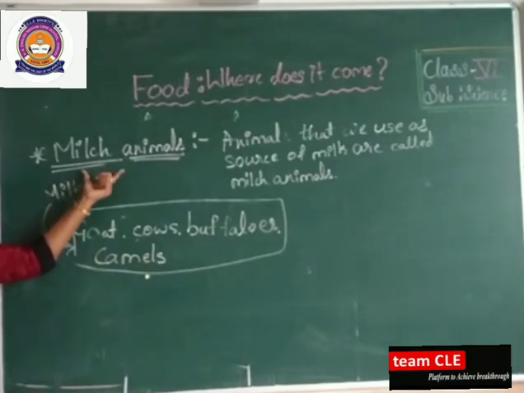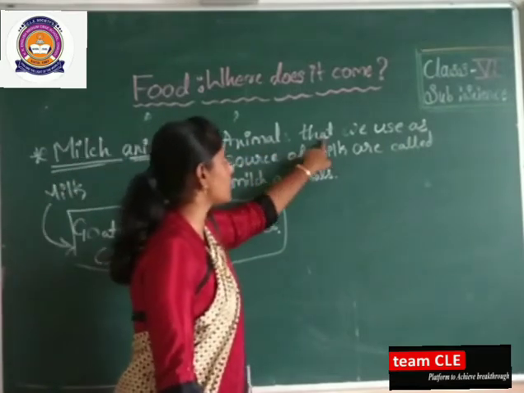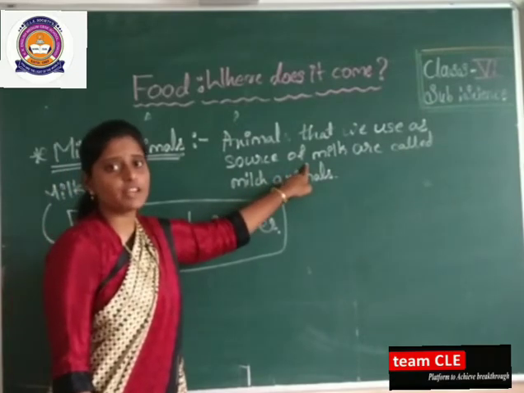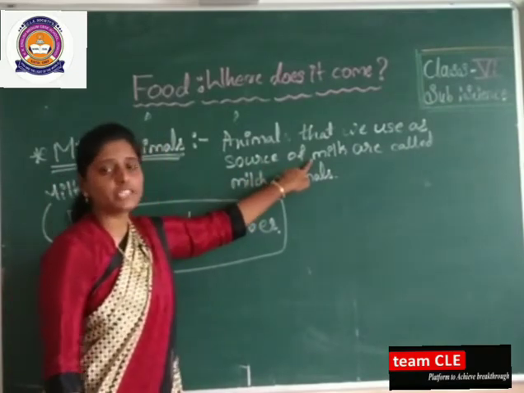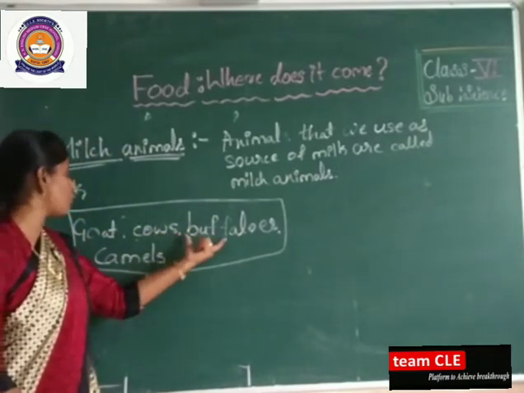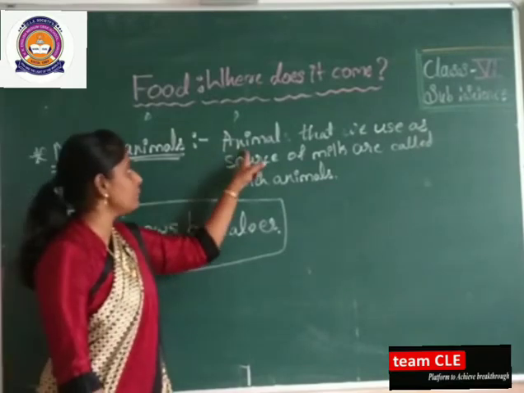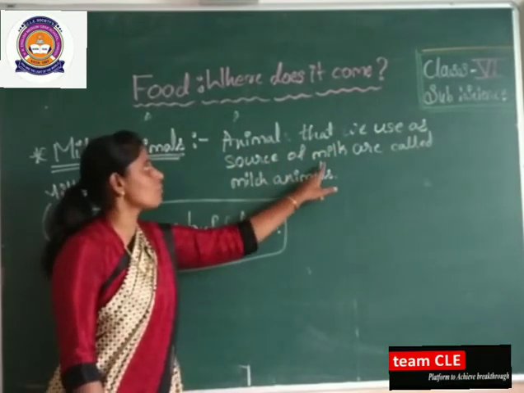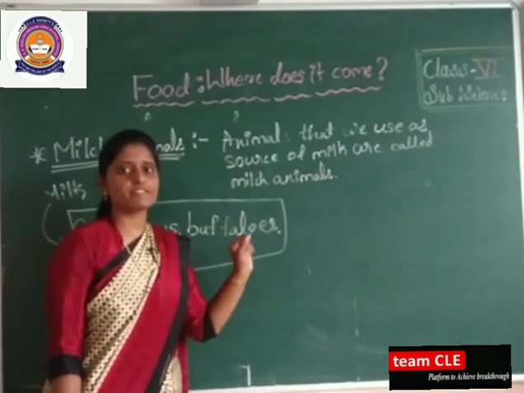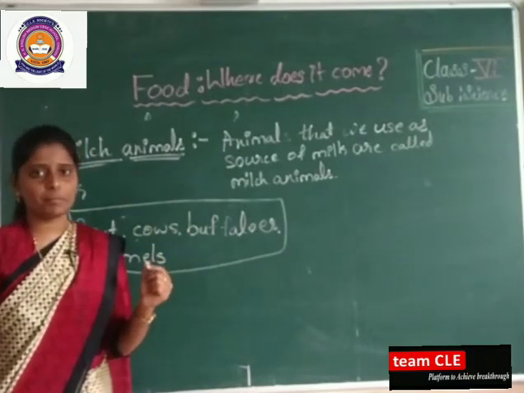Then what are milk animals? Remember, the animals that we use as a source of milk. What are we doing? We are using it as a source of milk. Which are the sources of milk here? Goats, cows, buffaloes and camels are the sources of milk. So animals that we use as a source of milk are called milk animals. Dear students, this is a very important definition. Go through this definition and remember.